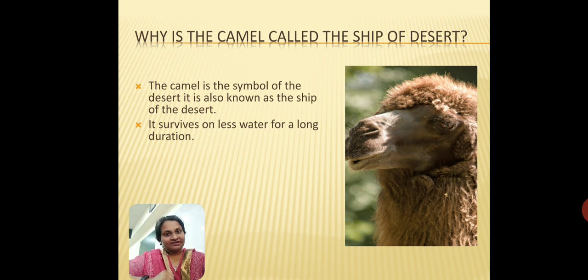Similarly, how do animals protect themselves then? So this image is of again a Bactrian camel. The previous image I had shown you all a camel with two humps. That camel is called a Bactrian camel, which is mainly found in the Gobi Desert. And if you remember from the previous video, Gobi Desert is in China. So the Bactrian camels and the single hump camels which you have in the rest of the hot deserts, they have one basic characteristic in common.